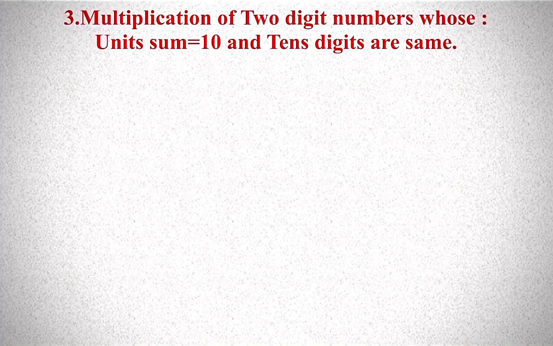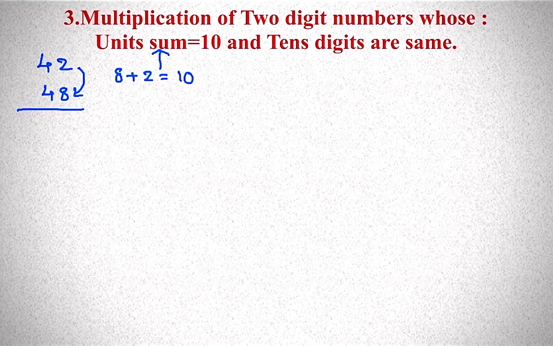For example, if I want to multiply 42 into 48, can I implement this property? Yes, because 2 plus 8 or 8 plus 2 is equal to 10. The units sum is equal to 10 and the tens digit is the same for both numbers. So we can implement this property.